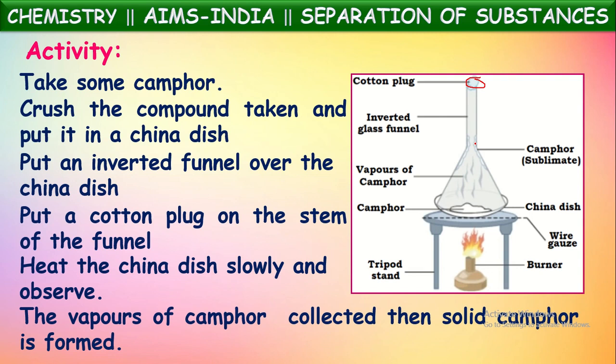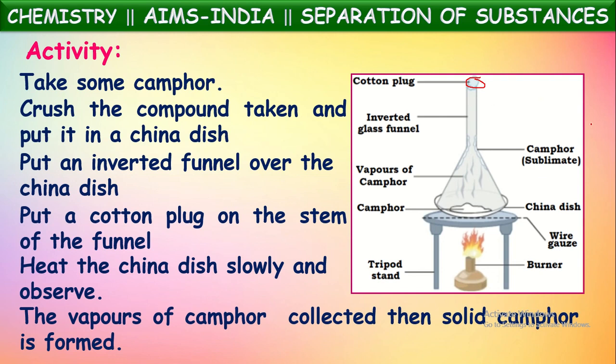Generally, this technique is used to separate sublimable solids from other solids. For example, if you take a mixture of common salt and naphthalene, both look the same, so we cannot separate them by other techniques. If you heat the mixture, the sodium chloride, or common salt, remains in the container, and the naphthalene is sublimed and converts into gaseous form.